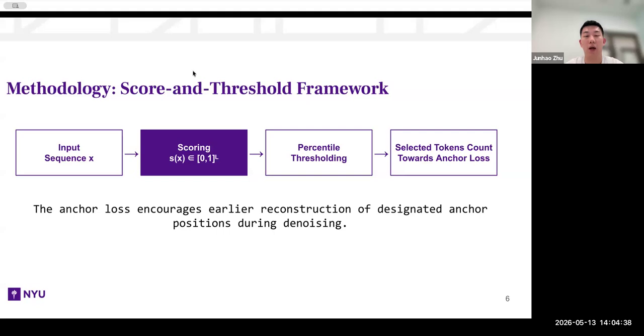After that, we apply percentile thresholding to make sure that a certain portion of the input sequence will be chosen. And finally, all the selected tokens will count towards anchor loss, while others will not.